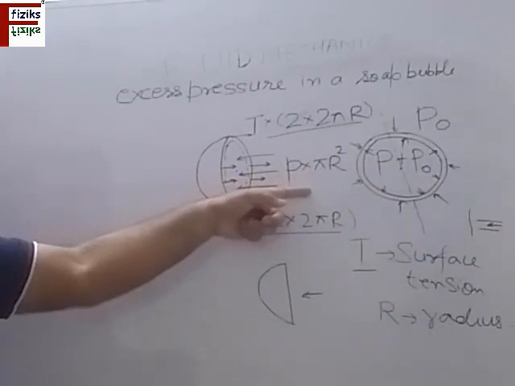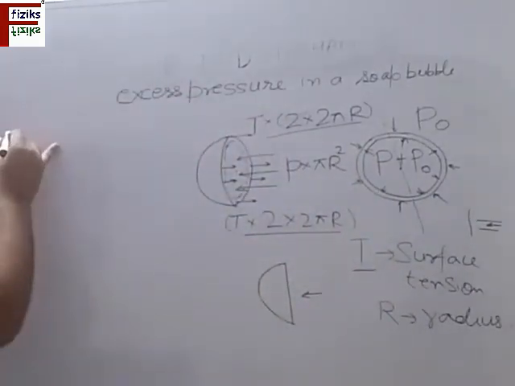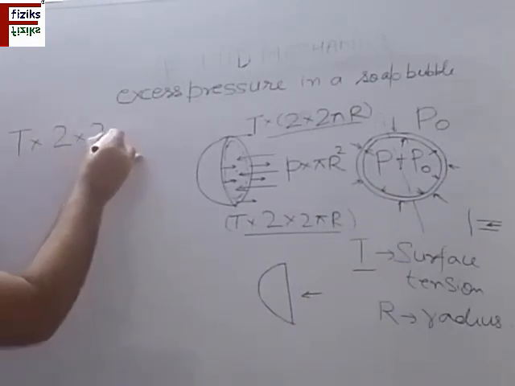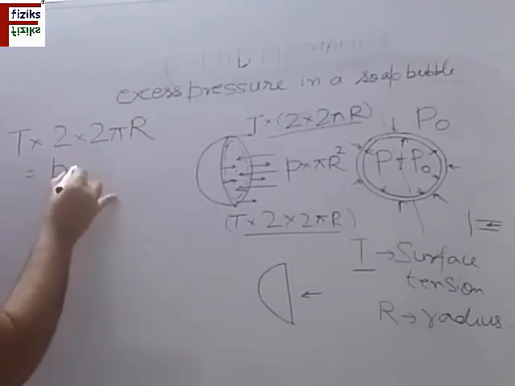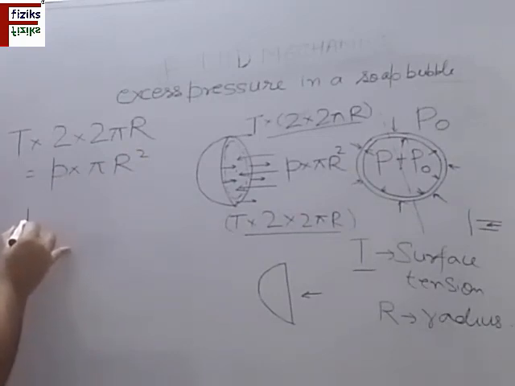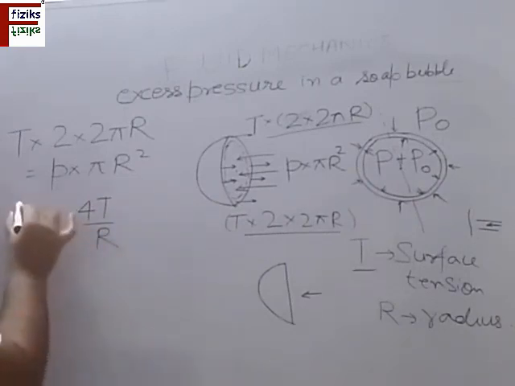So this force is balancing the surface tension force. For equilibrium, I can write T into 2 into 2 pi r is equal to the excess pressure P into pi r square. So we get the excess pressure inside a soap bubble, which is equal to 4T divided by r.